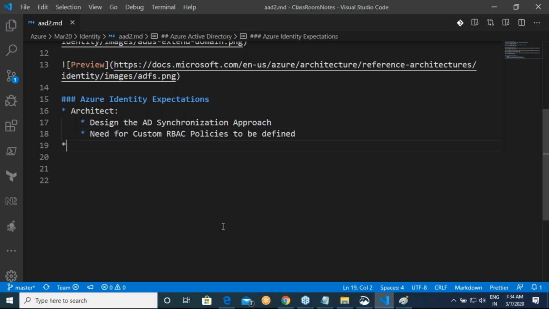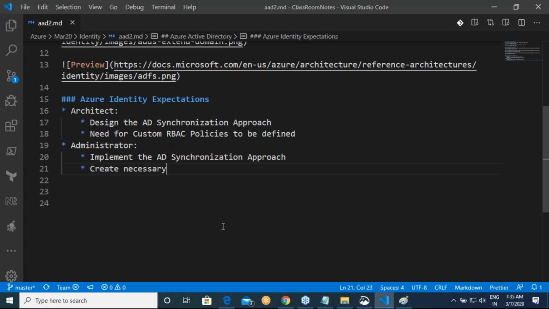Now if you look into the administrator's responsibility: implement the AD synchronization approach, create necessary RBAC policies.